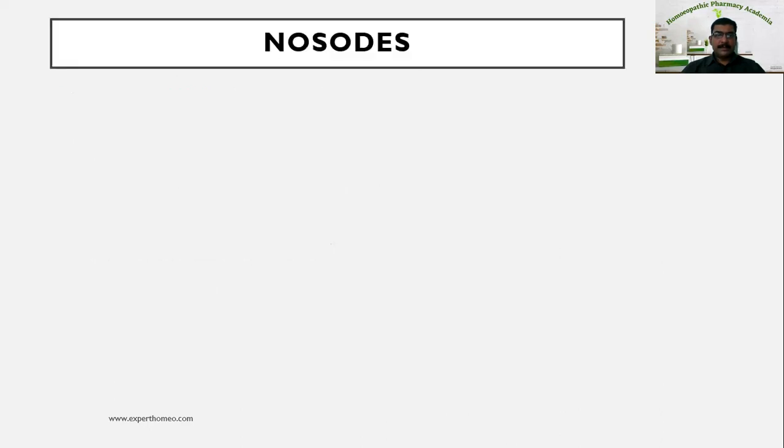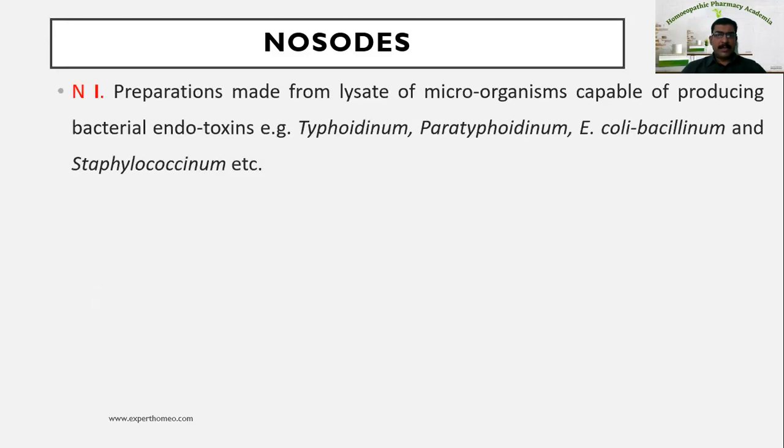Now let us see how these nosodes are prepared according to the Homeopathic Pharmacopoeia of India. Nosodes are generally classified into N1, N2, N3, and N4, based on the source material from which the drug is prepared.